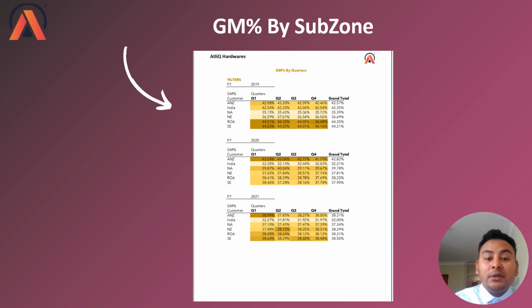In 2020, the subzone is different, which is ANZ, but it also dominated from quarter one to quarter four of fiscal year 2020. But if you look at fiscal year 2021, you can't see a specific subzone dominating all over the quarters. In quarter one, ANZ has dominated, in quarter two, NE has dominated, and in quarter three, ROA has dominated. So there are a lot of players in different quarters in the fiscal year of 2021.